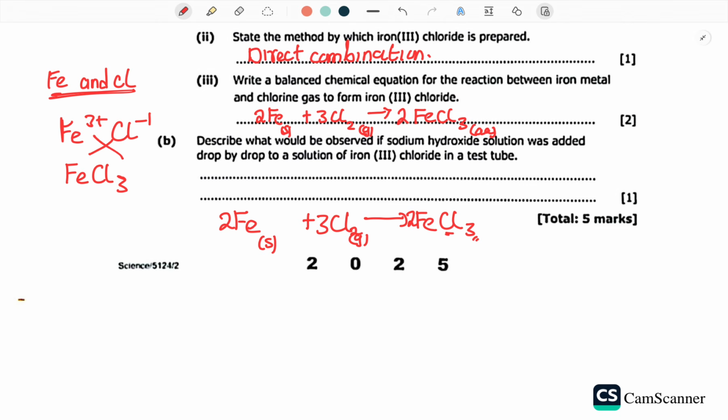Describe what would be observed if sodium hydroxide solution was added drop by drop to a solution of iron chloride in a test tube. Of course, you would be able to see a reddish brown precipitate of iron 3 hydroxide being formed. A reddish brown iron precipitate.